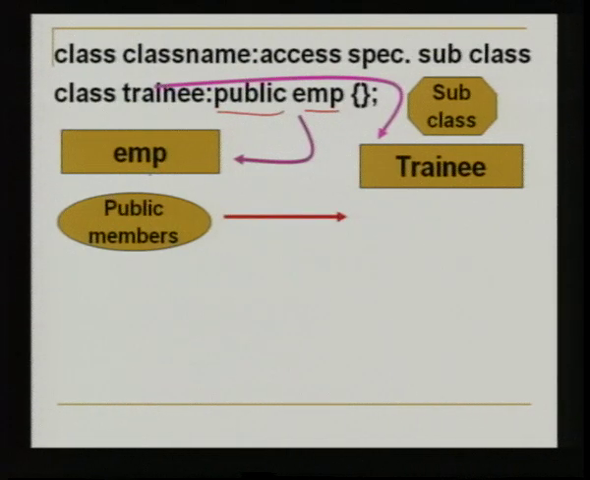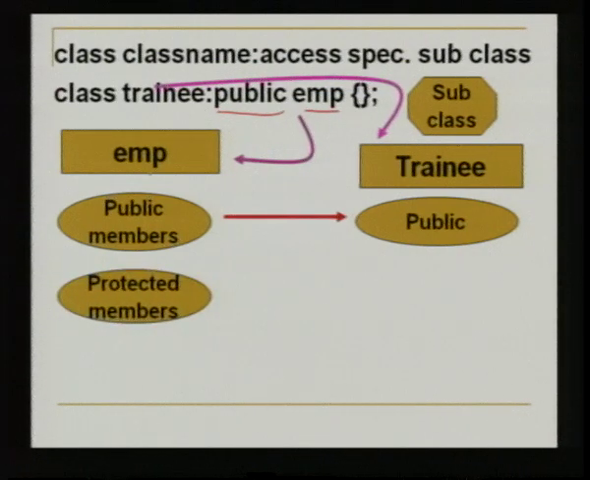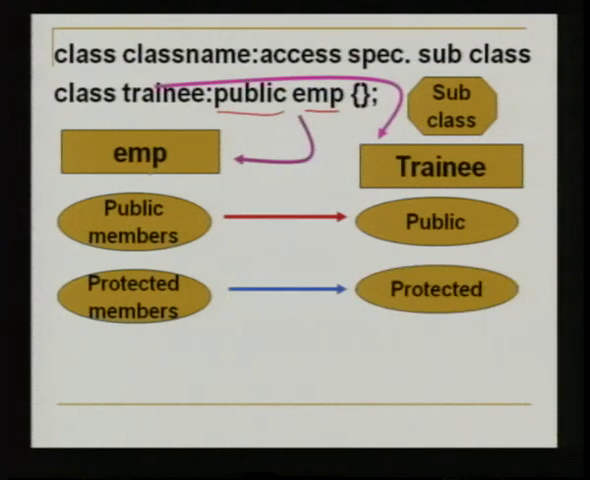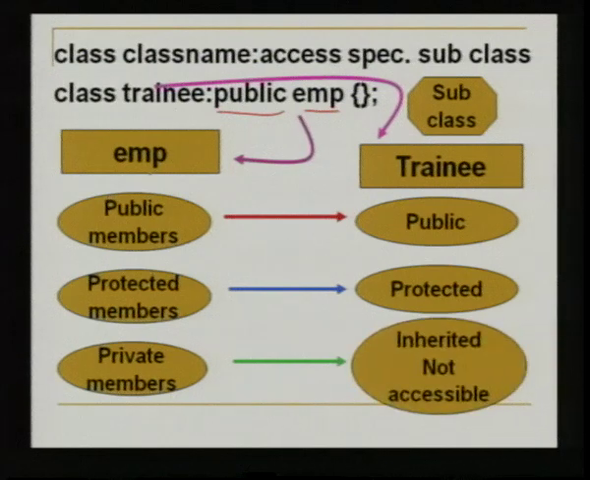The public members of the superclass become public in trainee also. The protected members of the superclass remain protected in the subclass also. The private members of the superclass remain private, that is, they are inherited but you cannot access them. So, however the members are declared in the main class, they have the same access in the subclass also.